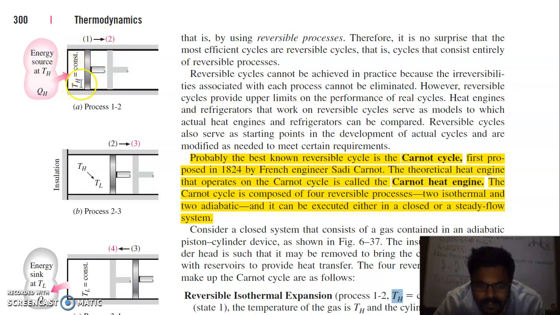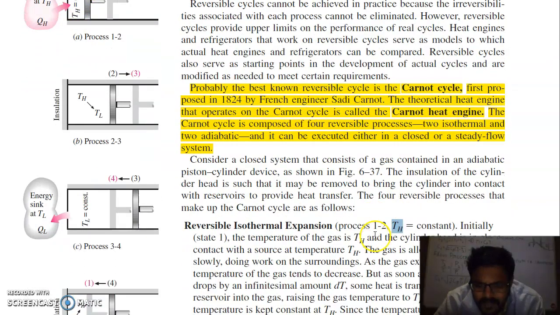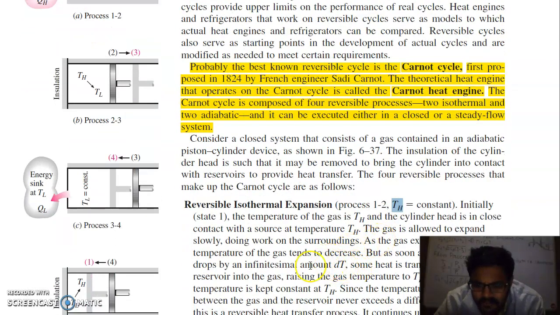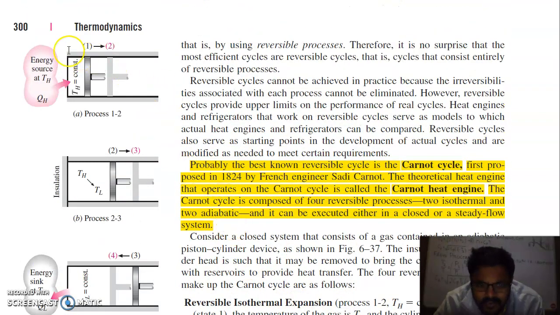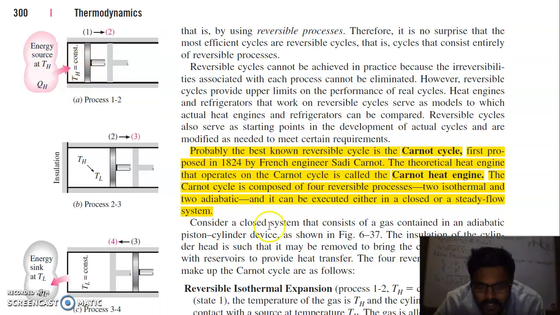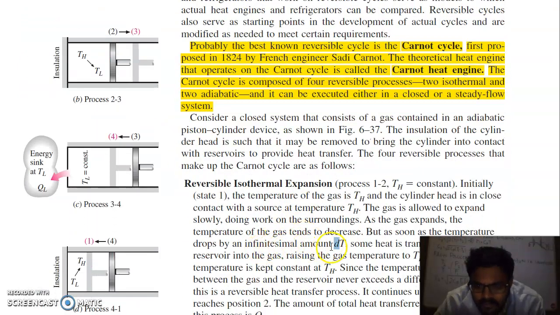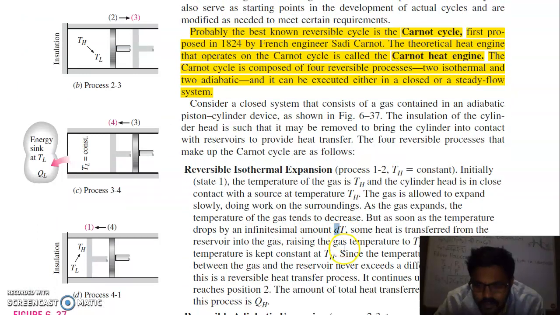So as the temperature is constant and the process is very slow, only a differential temperature difference, which is dT, is maintained. So this process is your reversible isothermal expansion. Isothermal because the temperature is maintained constant, reversible because the temperature difference of only a differential amount dT is maintained, and this is a very slow process.